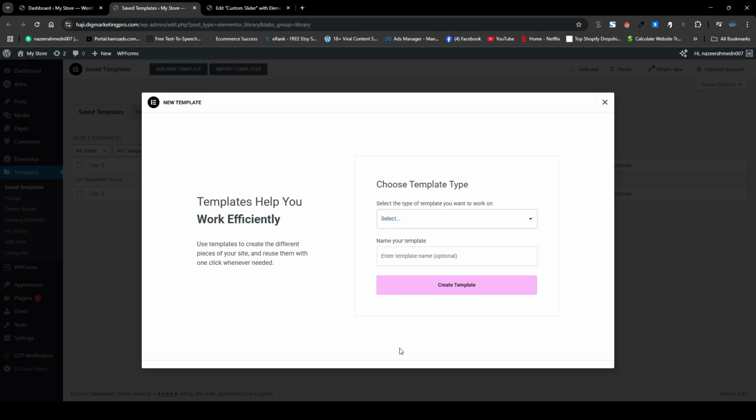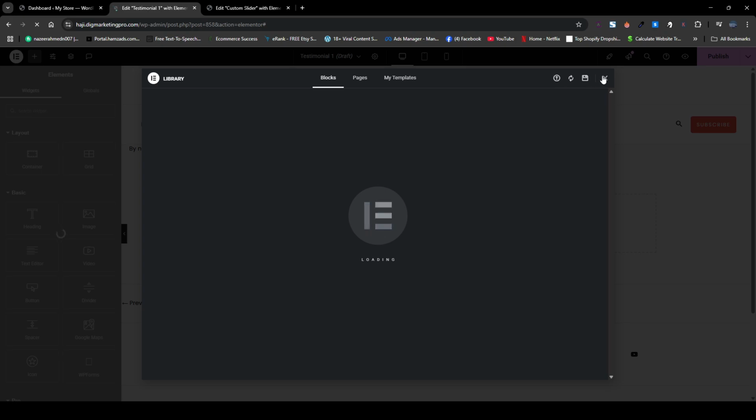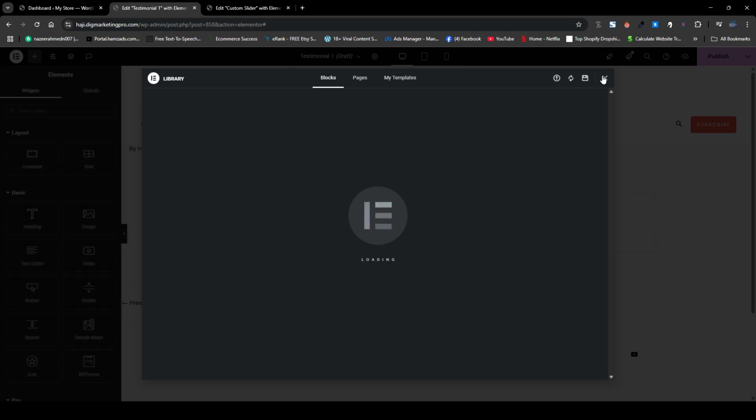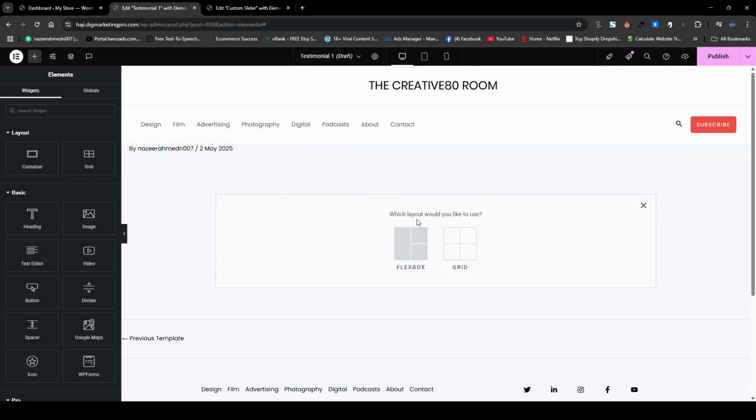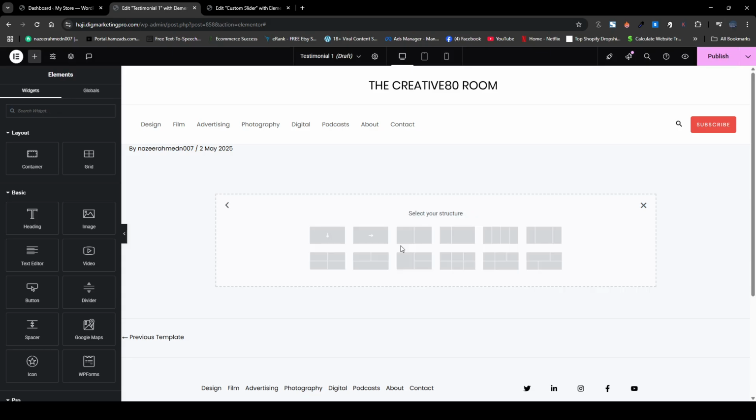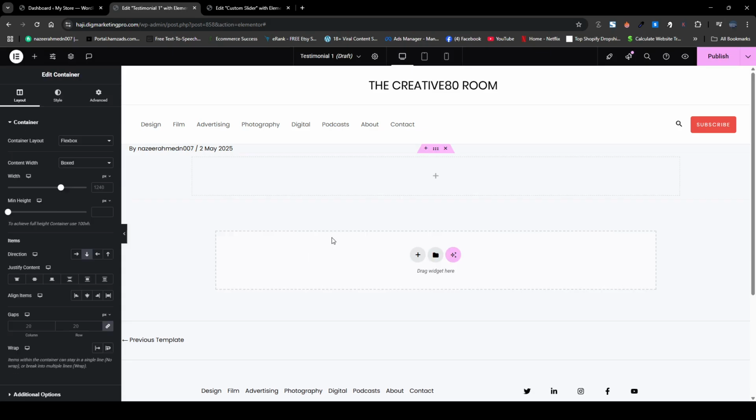From here, just choose the section and insert, and write the name of the template. So I will just name it testimonial 1 and then I will click on create template. So here I will show you how we can create our custom slider. So I'll just click on exit, then I will click on the plus icon, and then I will click on flexbox, then I will choose a column here.